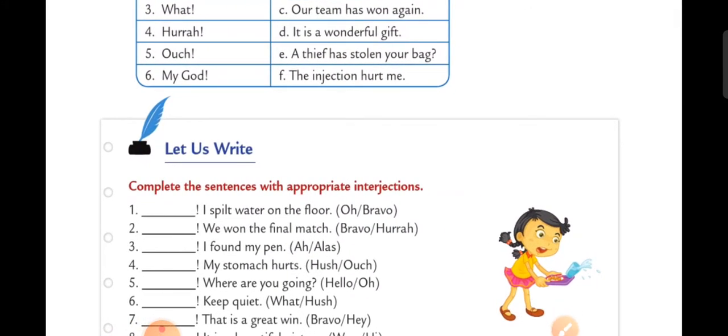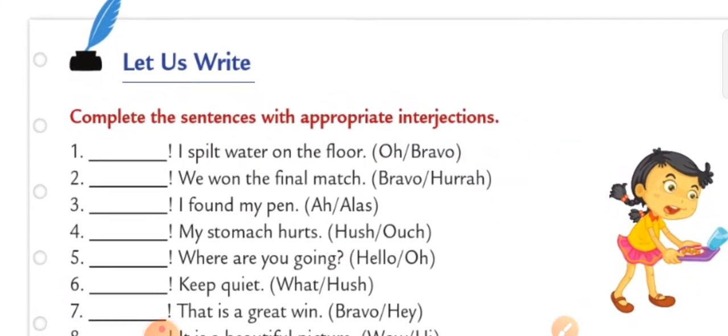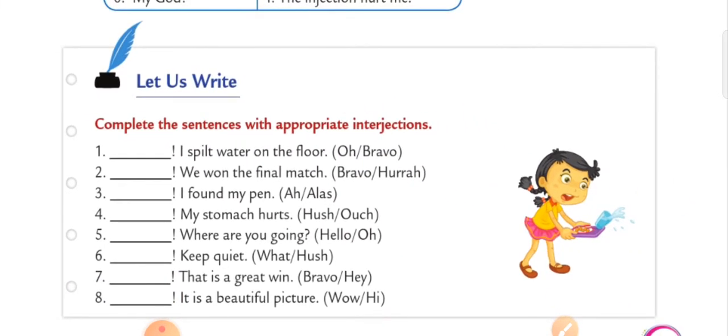Okay, now let's see the next one, that is let us write. We need to complete the sentence with appropriate interjection. They have given 2 interjections in the bracket. We have to use the one which is suitable, है ना? जो suitable है वो वाला हमें लिखना है. So for that we need to see the whole sentence. We need to read the sentence, and according to the sentence we have to place the interjection. Okay? Dash, I spilt water on the floor.